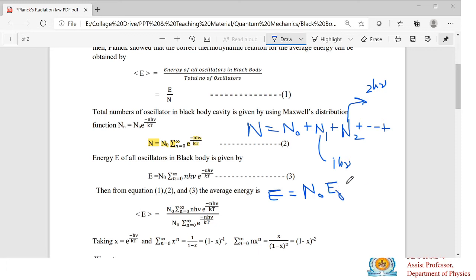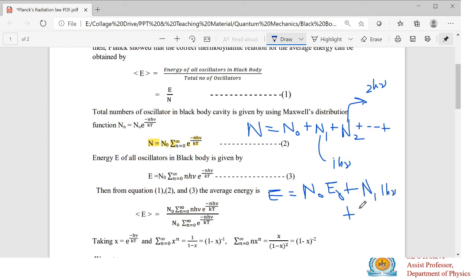Then what is the next term? The next term is that n1 oscillators are there having energy 1 h mu, so you can write it as n1 into 1 h mu.